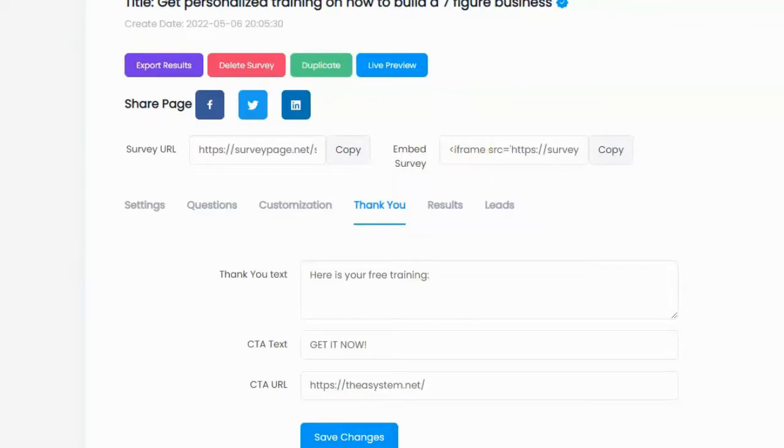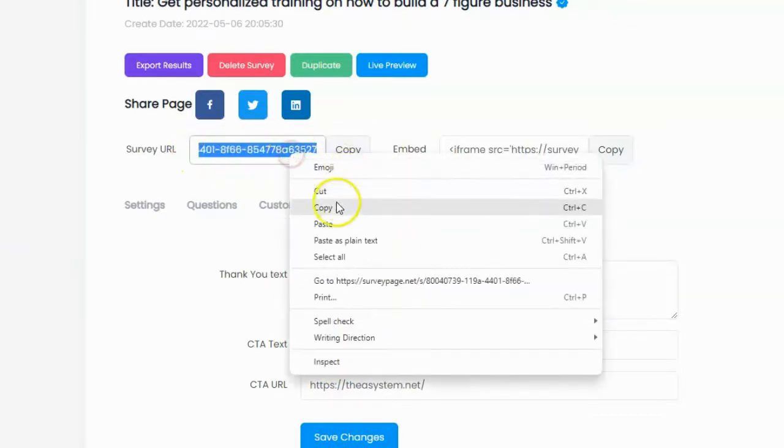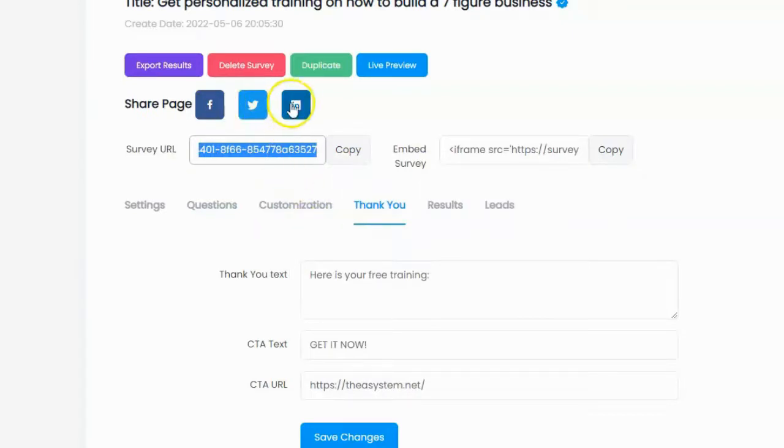And I should be all good to go now. I should have everything set up and I should be ready to go. I have a URL here for the survey that I can click, and that will take me over to my survey. I can also click one of these shares here. If I click on the Facebook share,